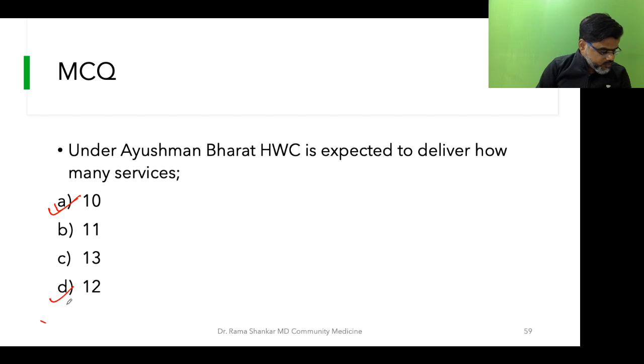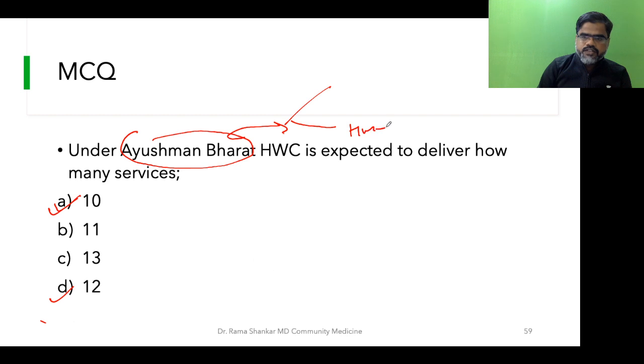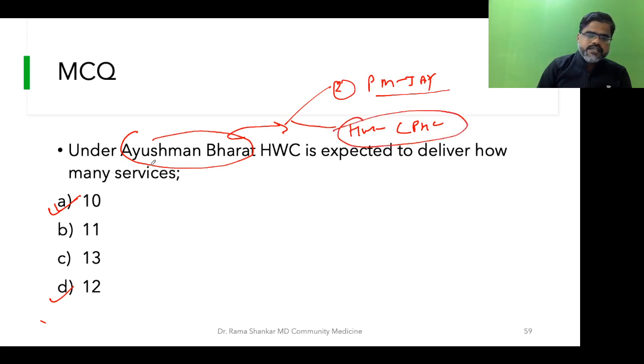Okay, somebody is from Nepal, so he doesn't have any idea. No problem. Under Ayushman Bharat, this is a flagship program of Government of India, and it has two components, as you all know. First is Health and Wellness Center, through which we give comprehensive primary health care, and the second one is Pradhan Mantri Jan Arogya Yojana, which is the insurance scheme. So the question is about Health and Wellness Center.